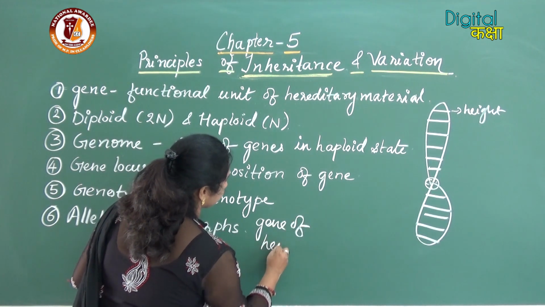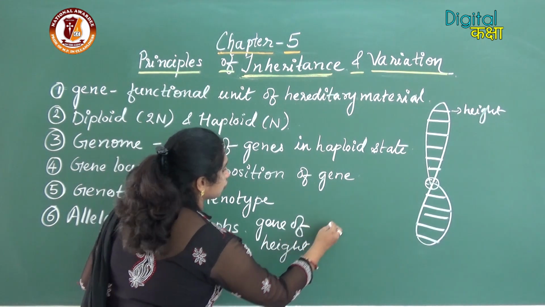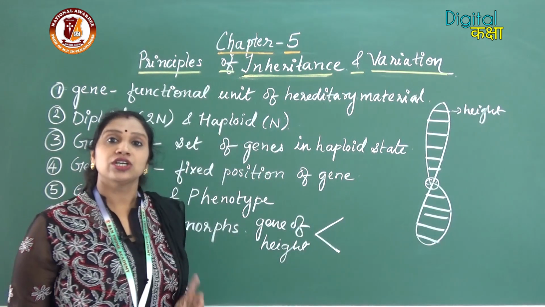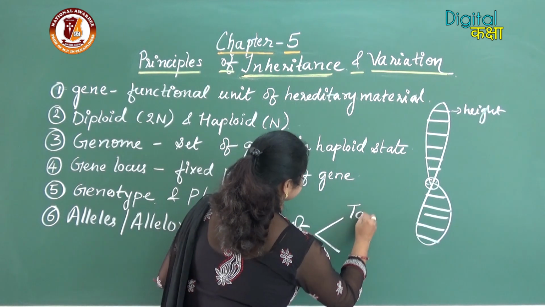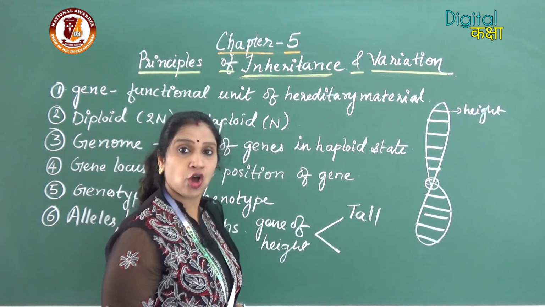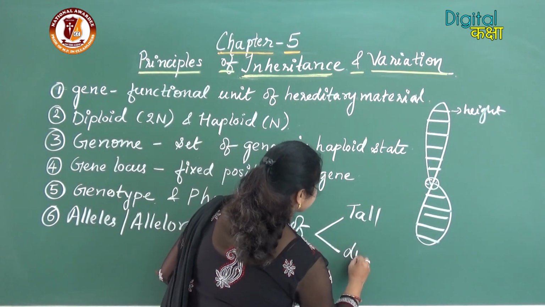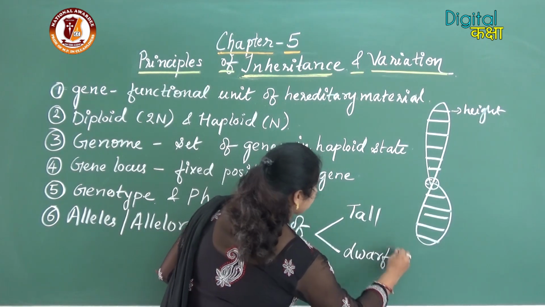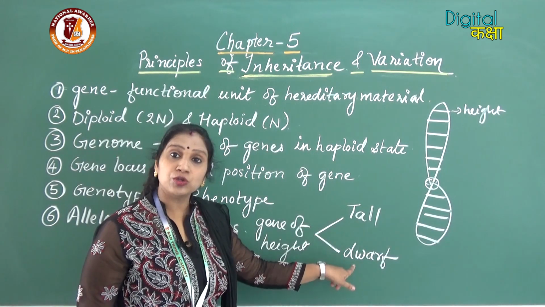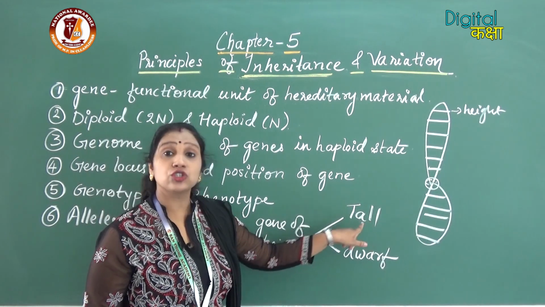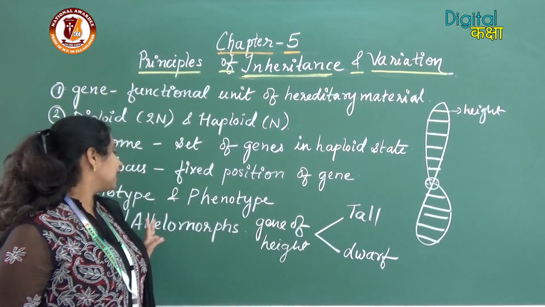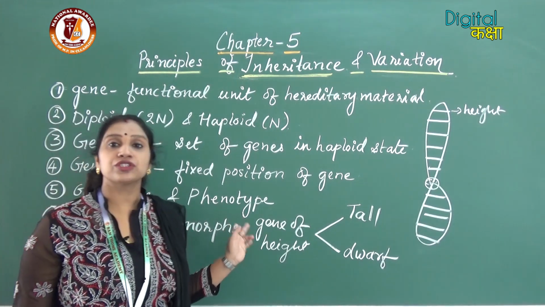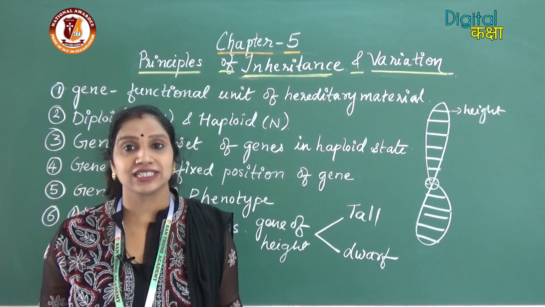Gene of height. This gene of height has two possibilities. Number one, the person may be tall. Number two, the person may be dwarf. So, these two possibilities or alternatives are called the alleles or allelomorphs of the gene of height.